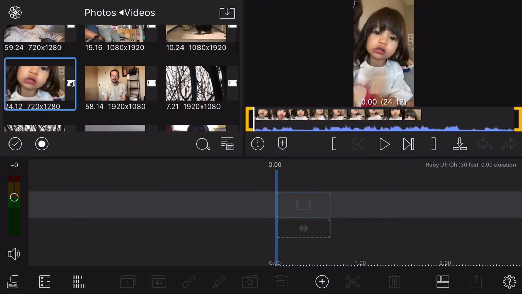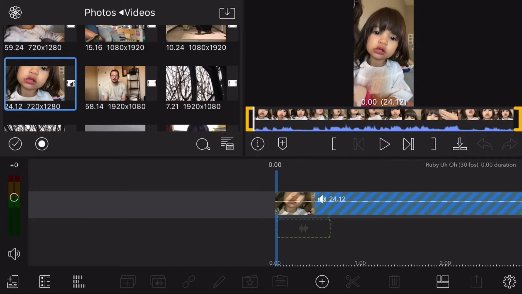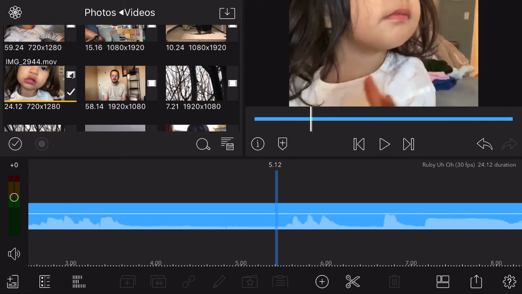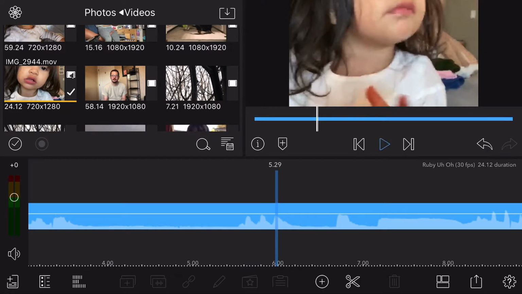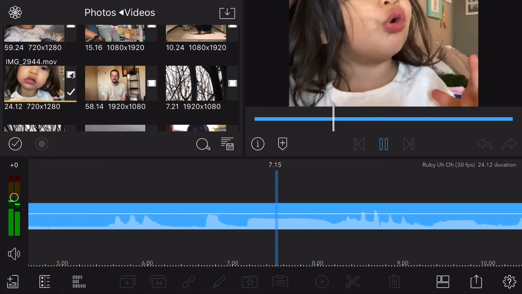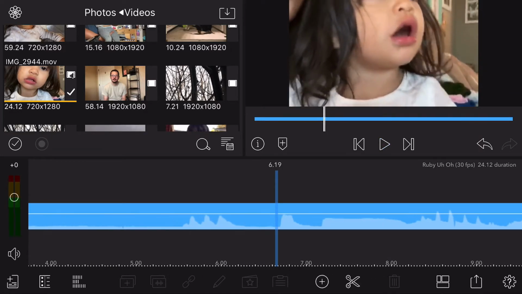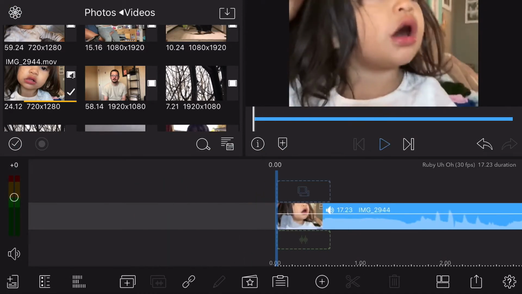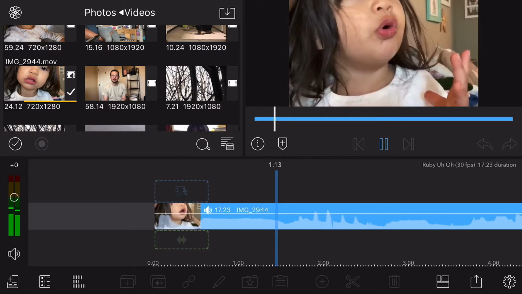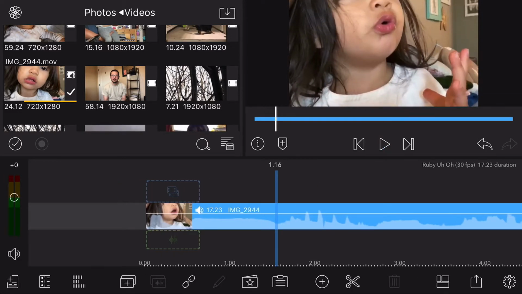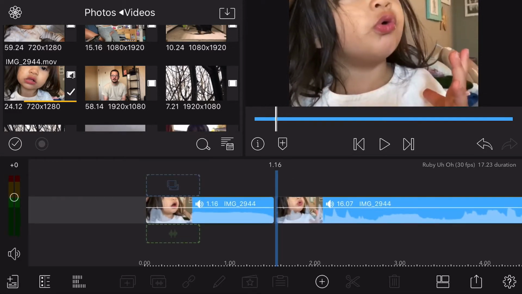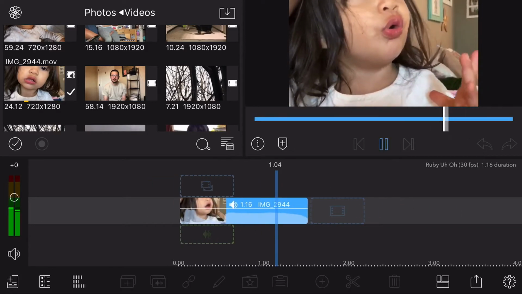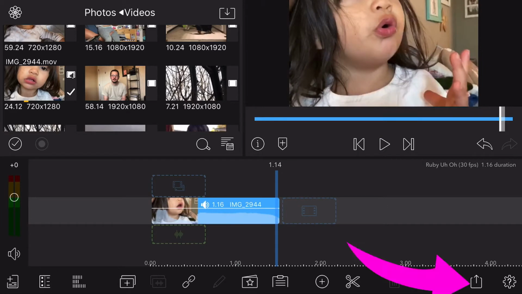a little clip, drag that in, and then I'm just going to go and cut out the part that I want. So I just cut it. And just cut that, and then you tap on it and you can just drag away the other one, get rid of it. So that's all I want.